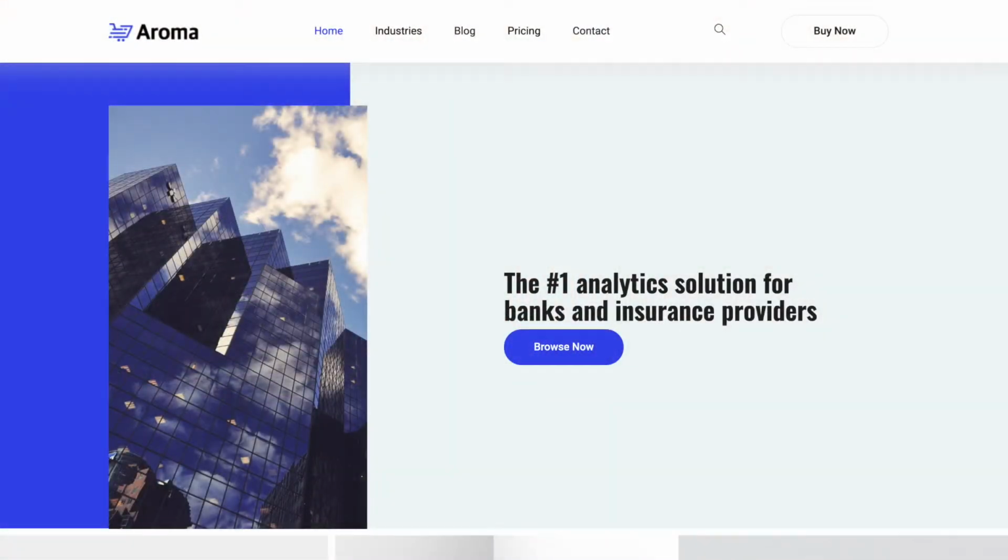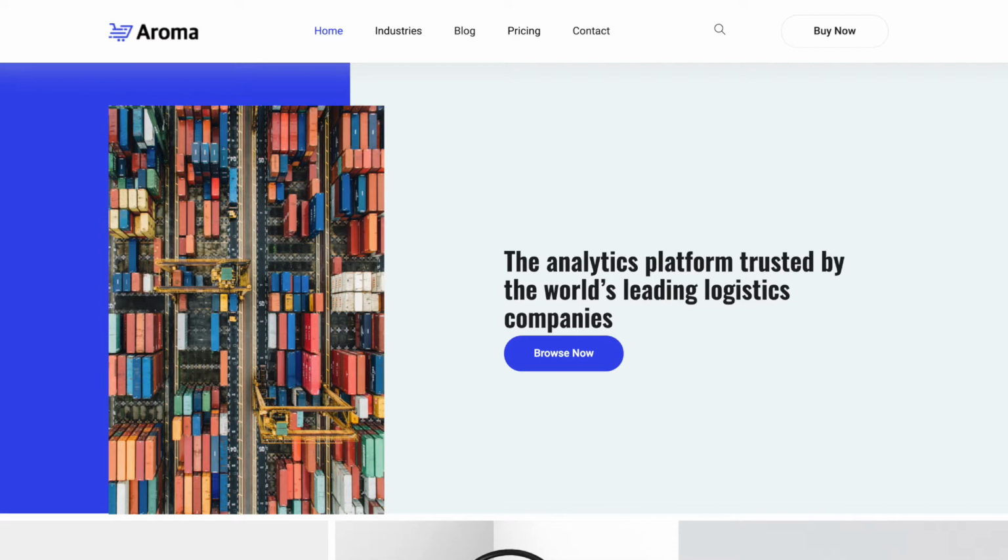Your headline is the first thing visitors see. Personalize it by industry to spark their interest. Say you're an analytics vendor targeting companies in different industries. Your headline for financial services can be "the #1 analytics solution for banks and insurance providers," while your headline for logistics companies can be "the analytics platform trusted by the world's leading logistics companies."